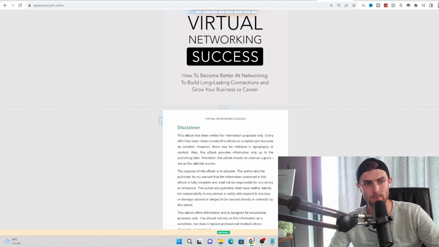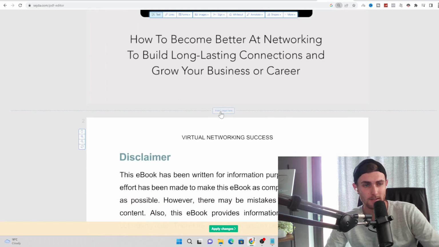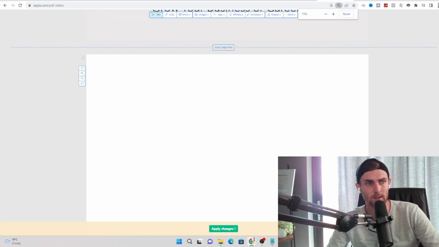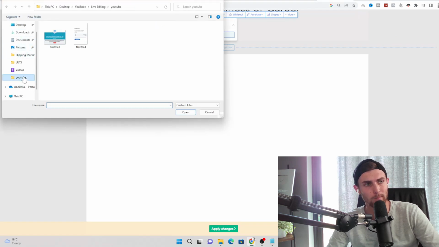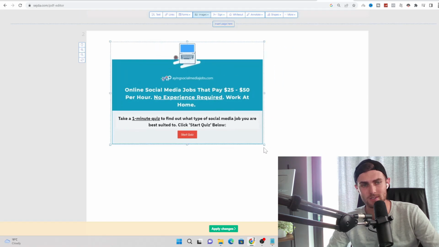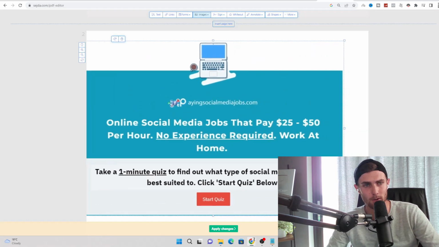Straight after the first page, you'll see if I zoom in over here, there's a big button that says, well, not really big, small button that says insert page here. Click on that. You would then want to click on images on the top over here, click on plus new image, and upload that same screenshot we just took of the sales page. Stretch it out to fit at the top half of this page.